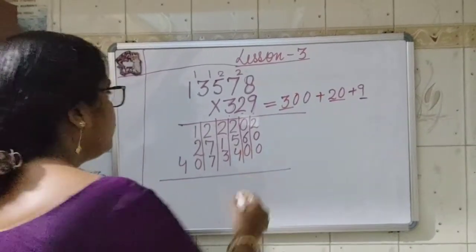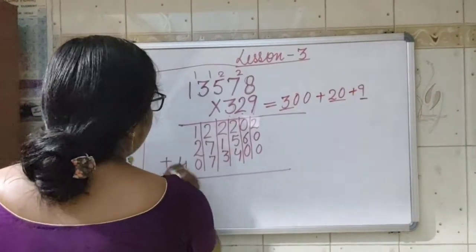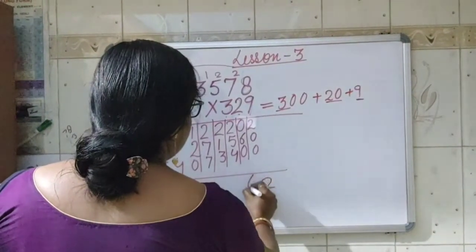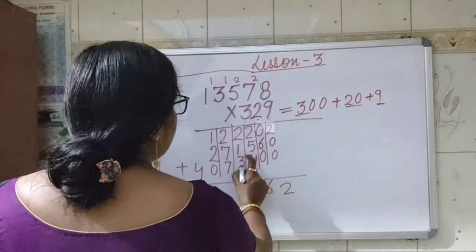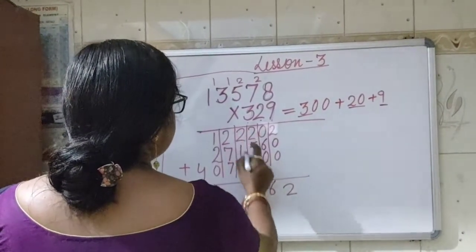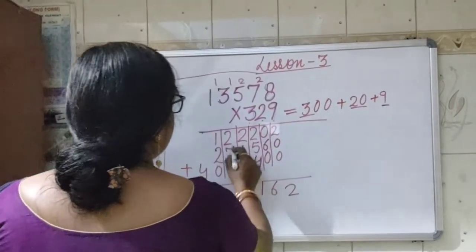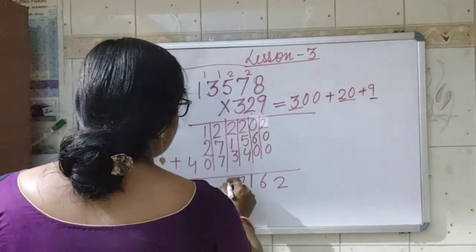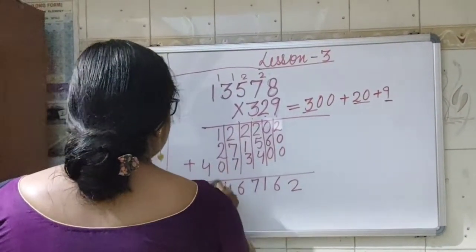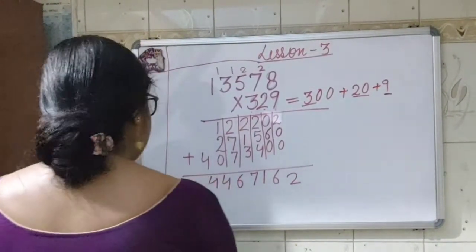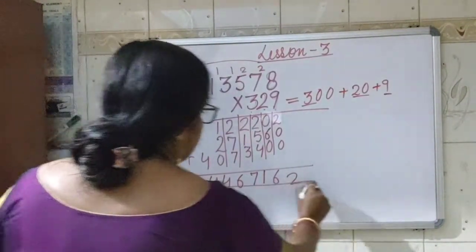So we have to add now. 2, 6, 5 plus 4, 9 and 2, 11. Carry 1. 3 plus 2, 5 and 1, 6 and 1, 7. 7 7, 14 and 2, 16. Carry 1. 2 1, 3 and 1, 4. And this is 4. So the answer is, we have to write the answer at the last.